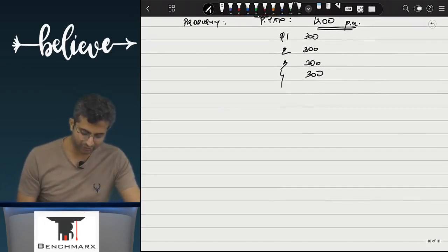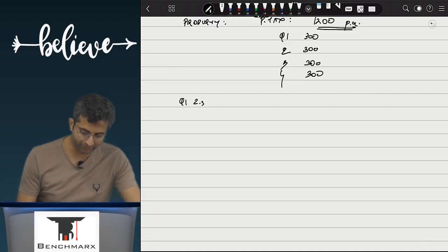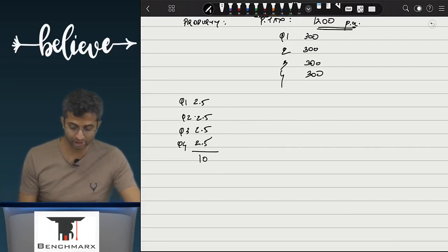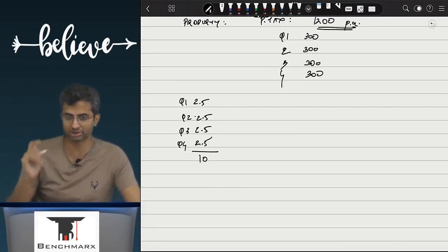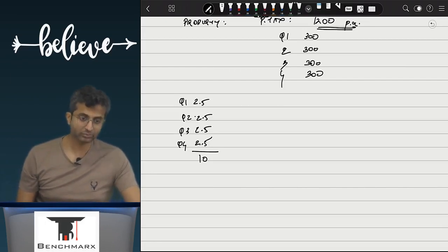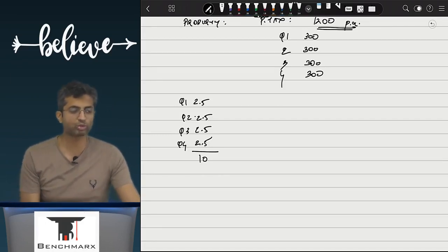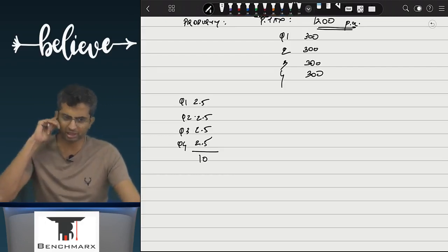Slab rate meaning, let us say if you earn a profit of 10 lakhs in a year, that is in the first quarter you earn 2 lakh 50, second quarter another 2 lakh 50, third quarter 2 lakh 50, fourth quarter 2 lakh 50. You earn 2 lakh 50 in each of the 4 quarters, which means your total annual income is 10 lakhs. Such an income tax is charged on the annual income, not on quarterly income. For an entire year, you have to file returns. Now, in India, there are various things, but let us say the income tax limits, and you don't have to necessarily remember these limits for accounting. They will generally tell you the limits, which may be different than the Indian income tax limits as well.